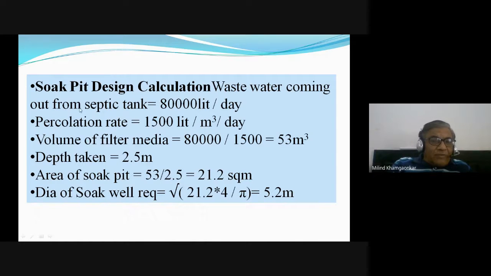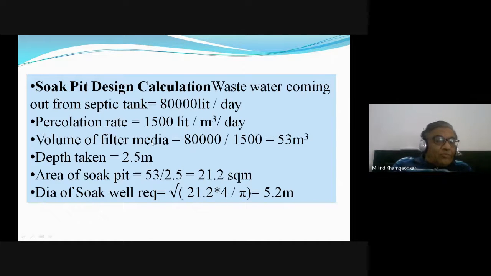Now wastewater coming out of the tank, we have seen 80,000 liters per day. It is assumed that it percolates into the soil through the wall of that soak pit at 1500 liters per meter cube per day. Okay, this is also one of the assumption. Let us assume that the percolation rate is 1500 liters per meter cube per day.